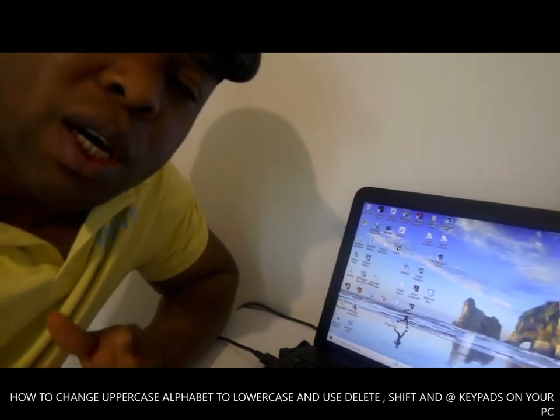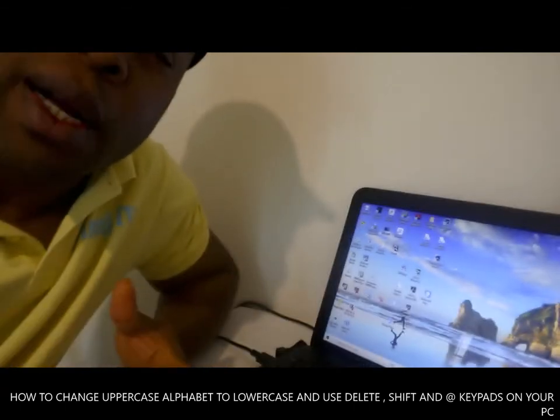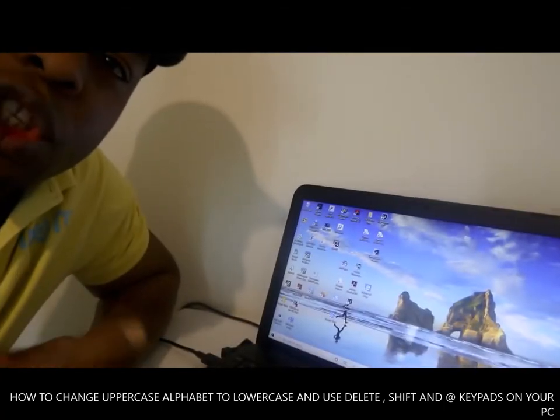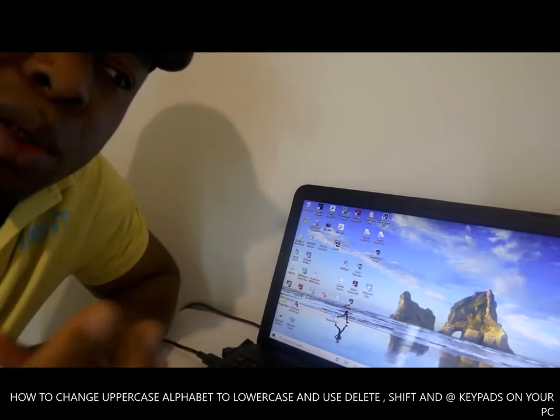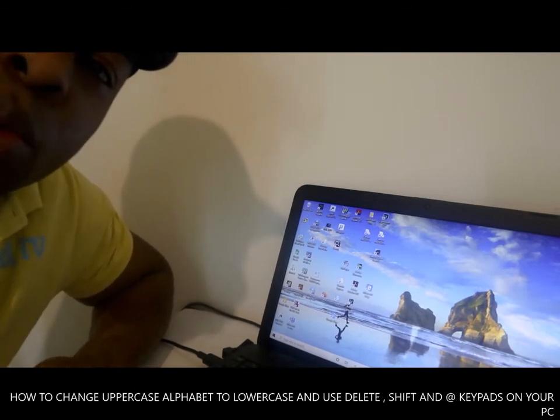Someone asked me, how do you change from capital letter to small letter? Also, how do you delete a letter or a word you typed in? And also, how do you write the at symbol? If you want to send an email to somebody, how do you write at for that email in order to be able to send it? So I'm going to show you how to do all that.